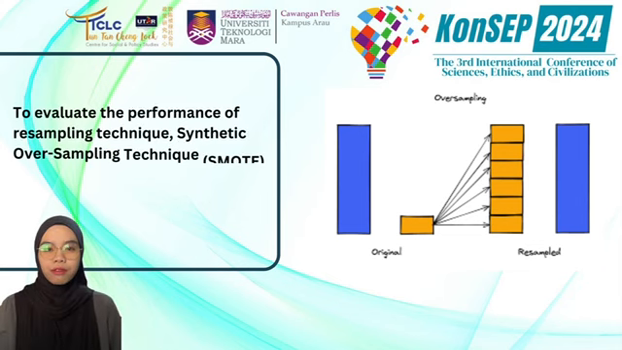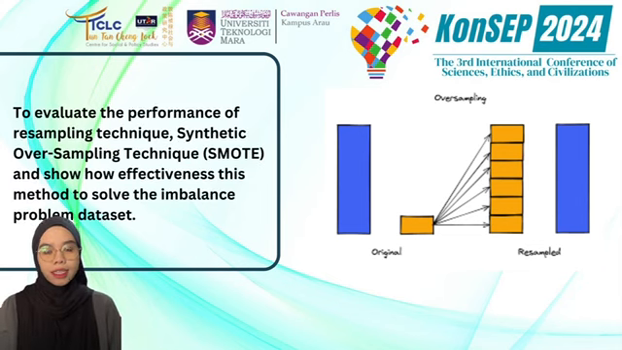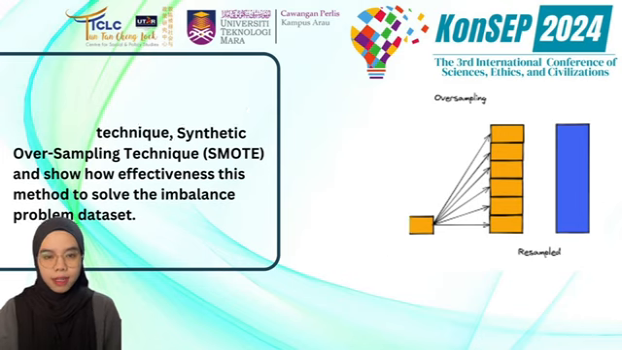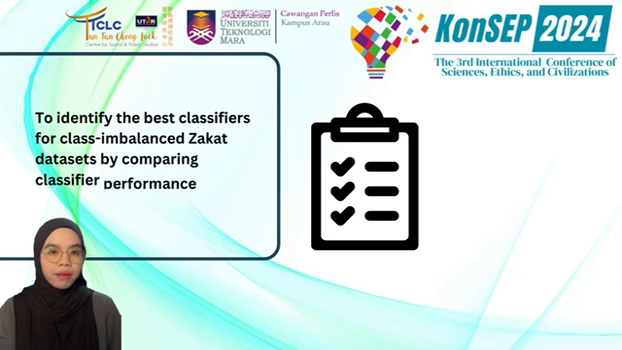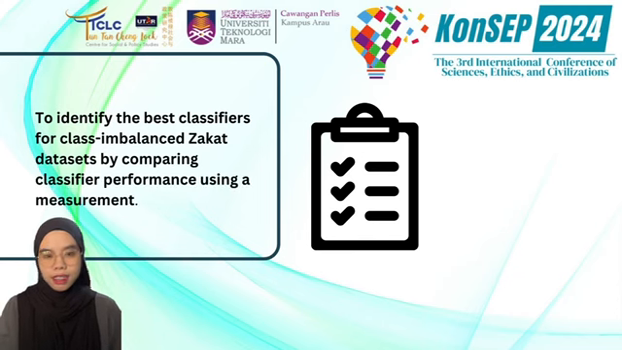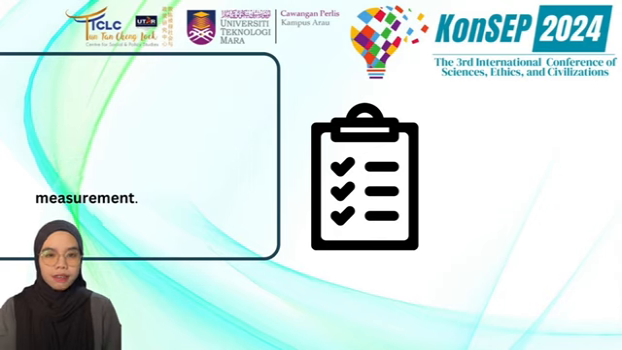The study aims to evaluate the performance of the resampling technique, which is the synthetic minority over-sampling technique, SMOTE. This approach aims to enhance the true positive rate, or the detection of the minority class, which in this case is the not eligible class. Next is to identify the best classifier for the class imbalance zakat dataset by comparing the classifiers' performance. The evaluation is based on various metrics, which include accuracy, precision, recall, F-measure, and ROC area. The algorithms considered in the study include logistic regression, decision tree, and random forest.